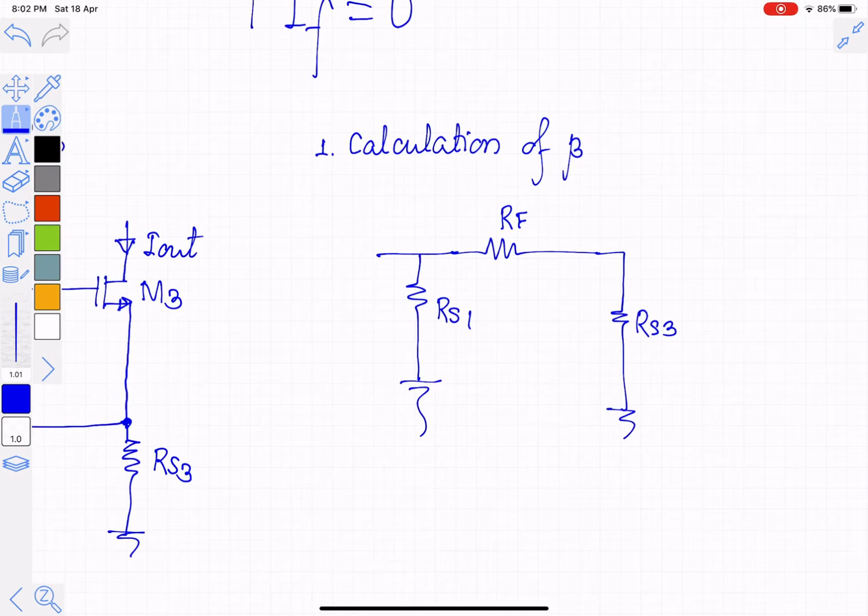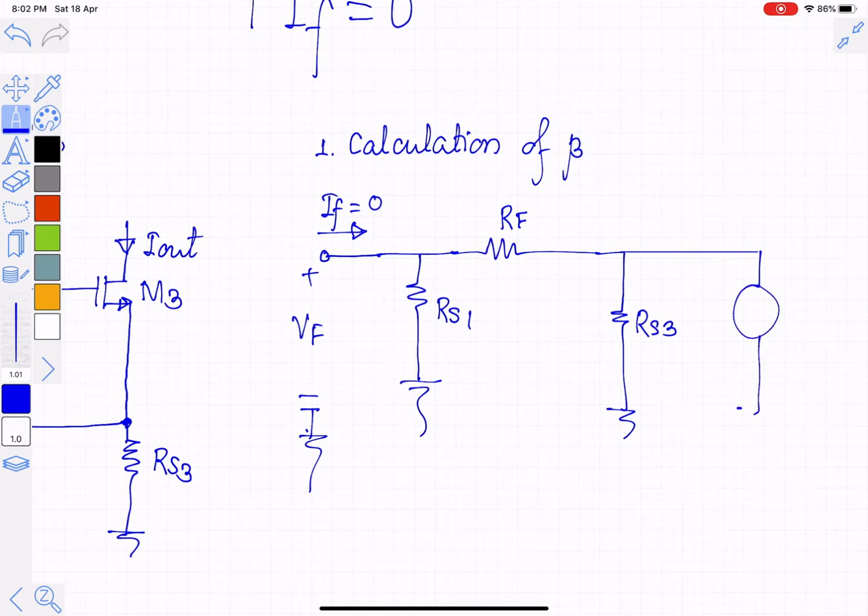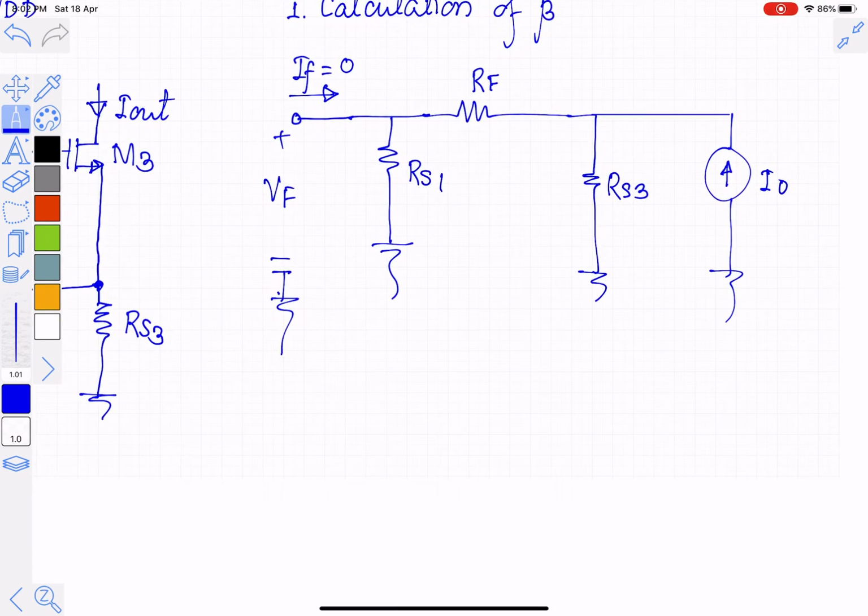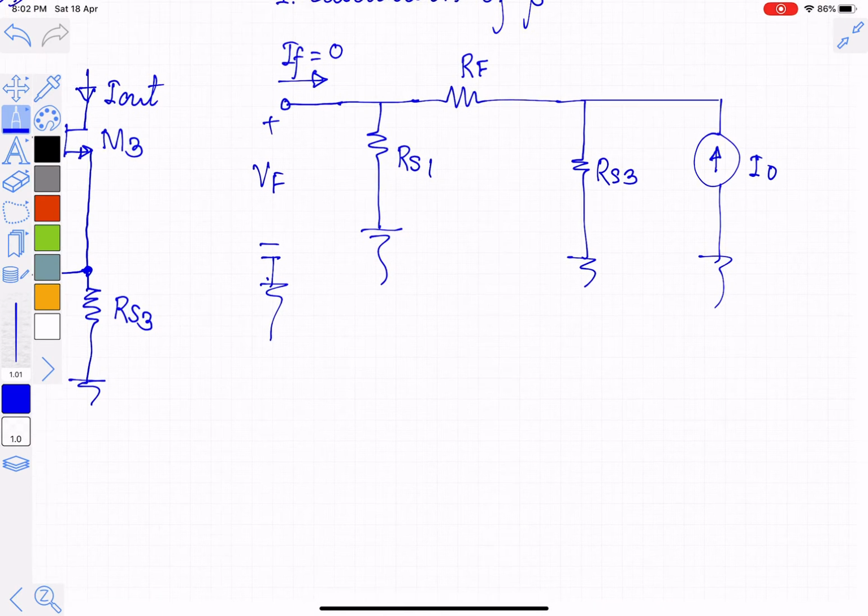As per the definition, this is the feedback signal. So this current should be IF is equal to 0, and we should measure this voltage, that is plus minus VF between ground and this terminal. So this voltage has to be measured. Input quantity is a current, so we should apply the known current source IO, and we should find out VF by IO when IF is equal to 0, means open circuit voltage VF.